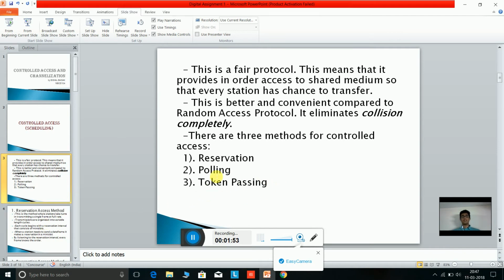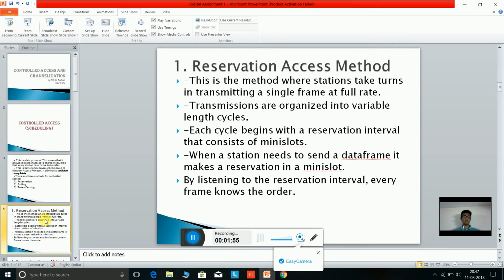So let's get into the reservation method, the first one. This is the method where stations take turns in transmitting a single frame at full rate. Transmissions are organized into variable length cycles. Now this means that stations take turns in transmitting a single frame at full rate, which means the speed is not compromised and the single frame is transmitted without any traffic or collision.